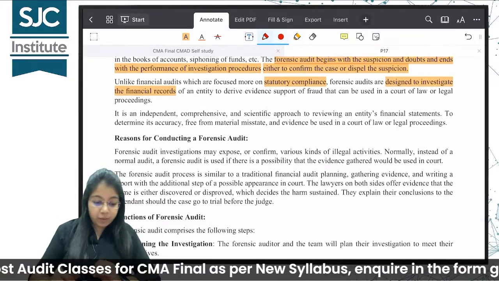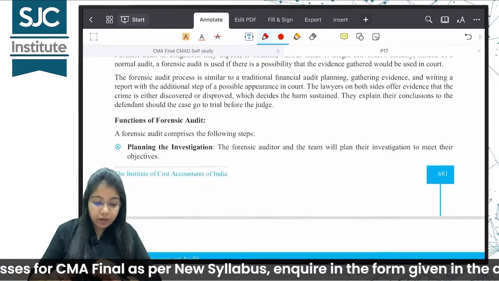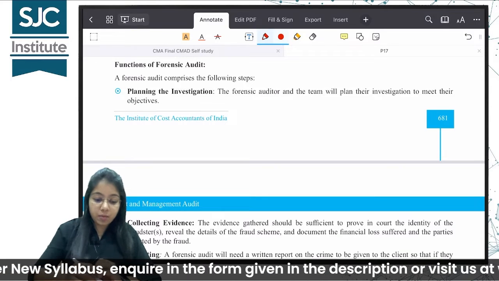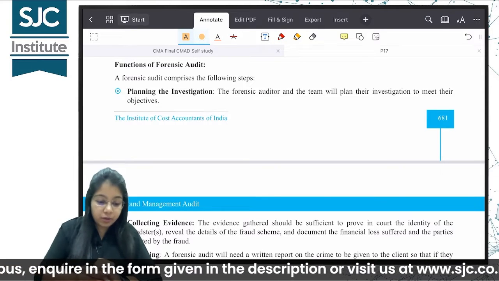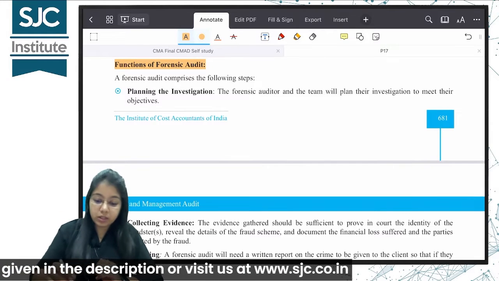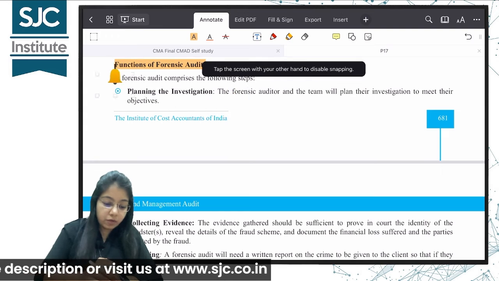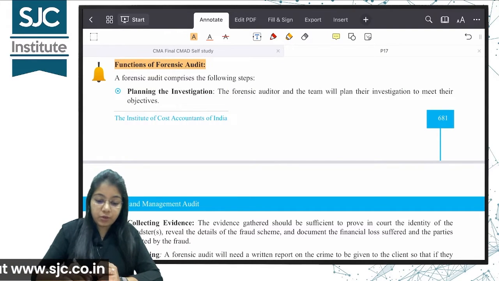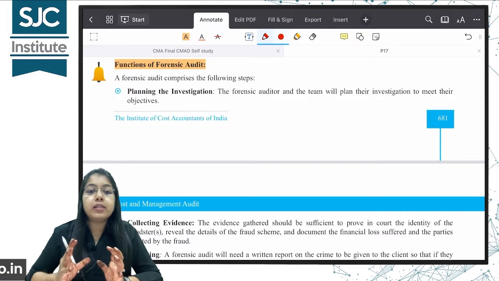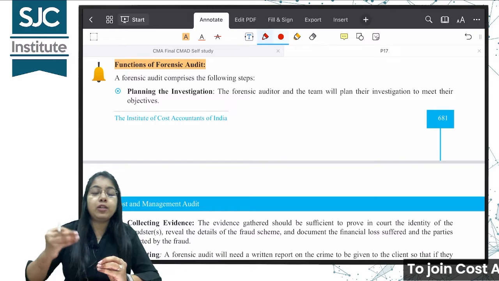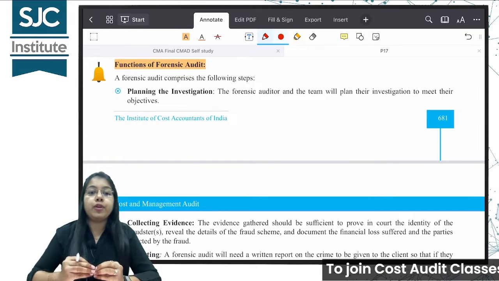The next topic is the functions of forensic audit. Okay, it's there in the next topic as per your book, 17.1. You can go through it. Functions of forensic audit. Again, I am putting a ghanti over here. You can give your own important mark, whatever you are giving. So functions of forensic audit, basically here they are talking about the basic steps, or what are the basic things that you need to do in a forensic audit.